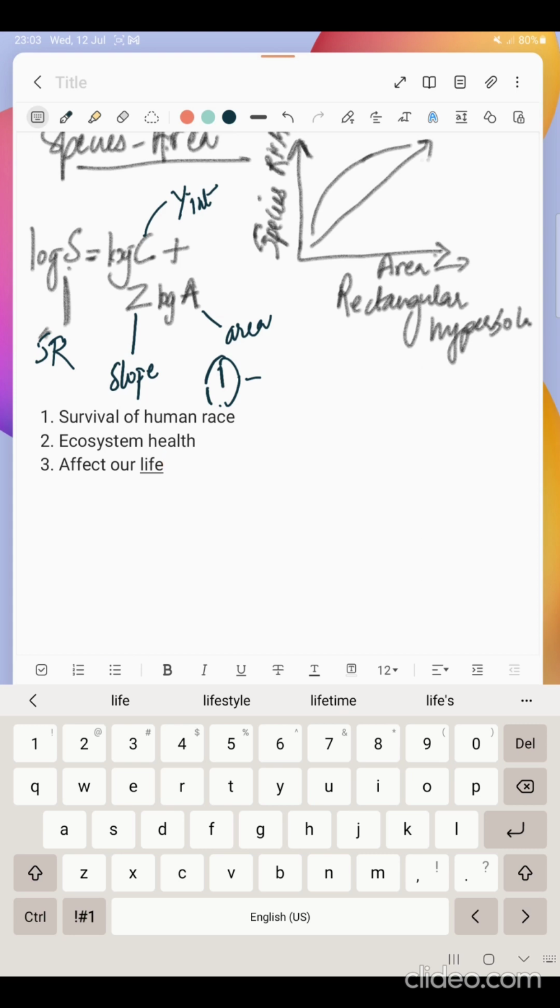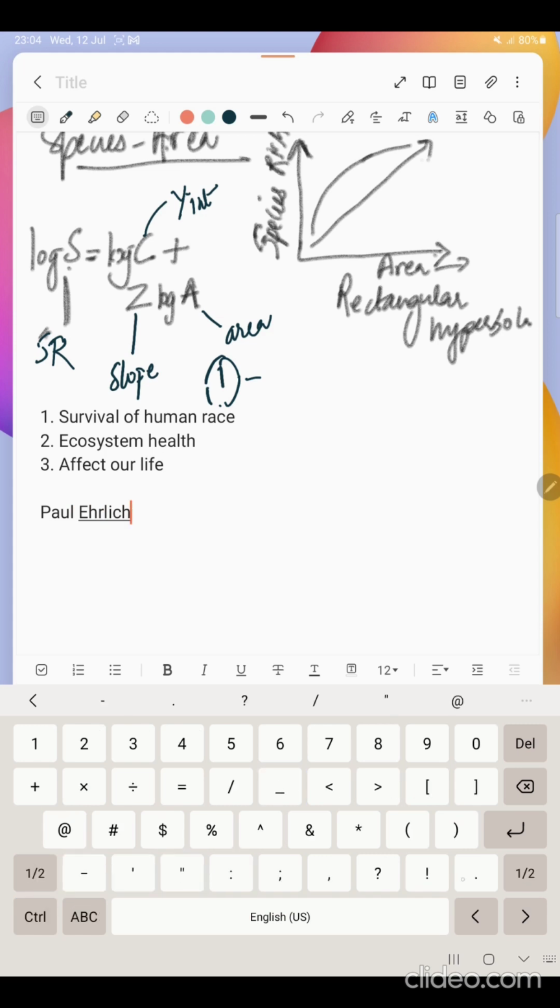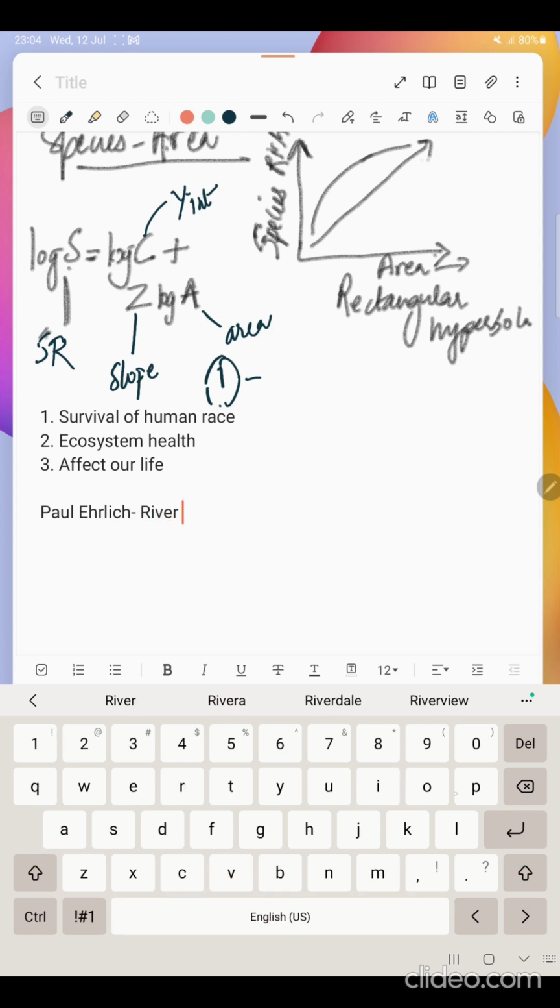There's an ecologist known as Paul Ehrlich. He has given, and this is again very important, the famous rivet popper hypothesis.